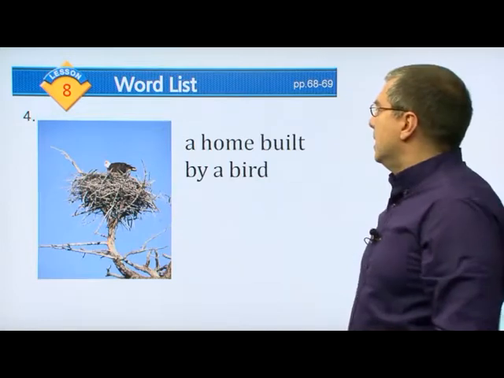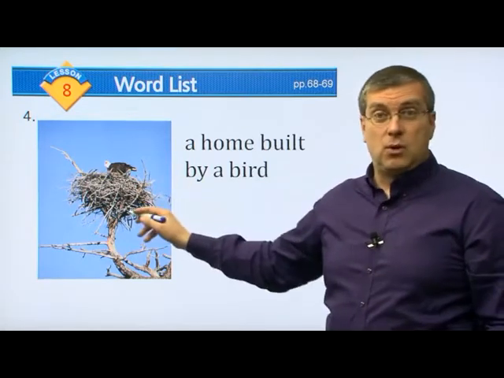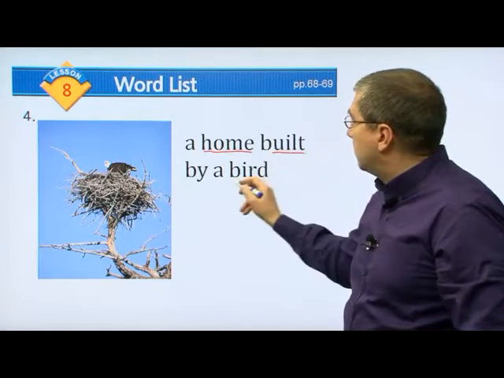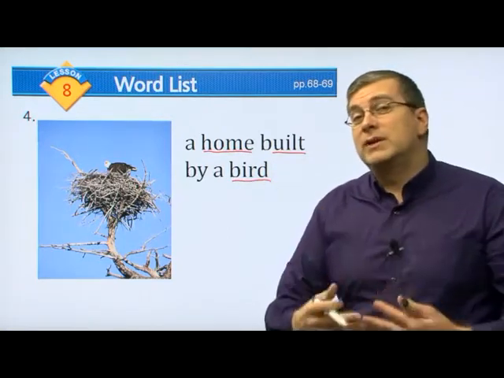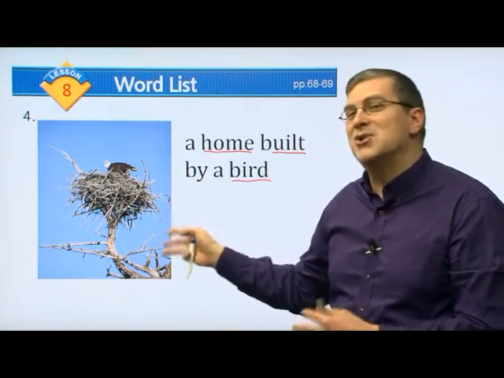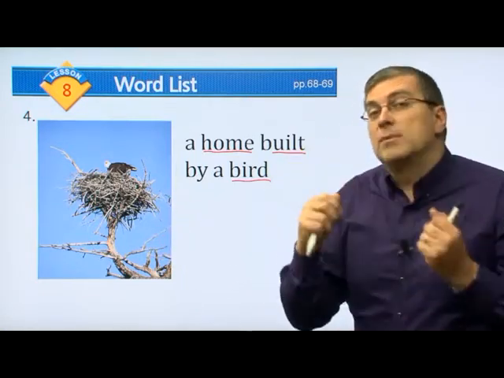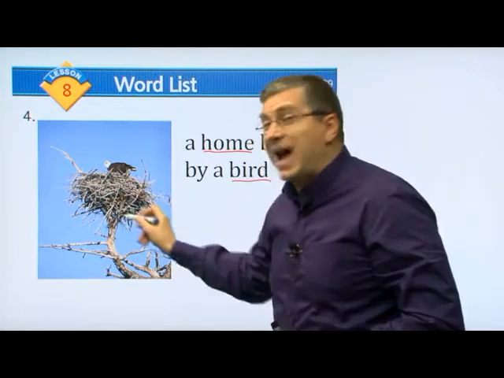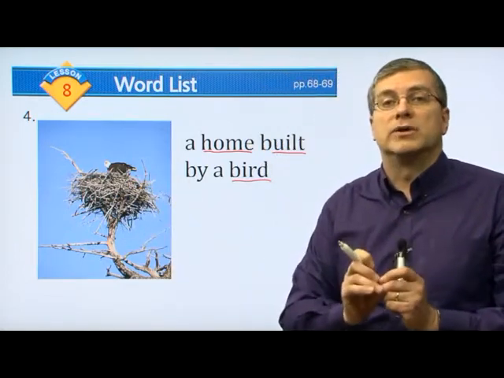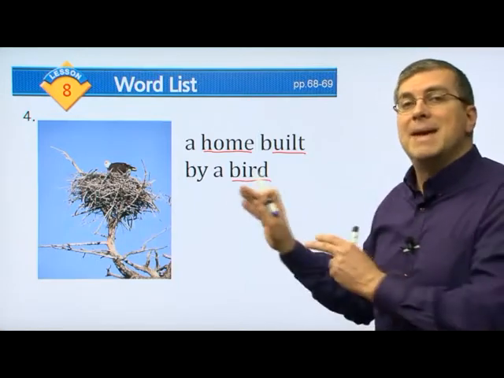Okay. The next, we saw this picture before, right? Here is a bird. Now, a home built by a bird. Before we talked about shelter, right? And we saw the squirrel, the cute animal looking out from the shelter. This is a type of shelter, but it's a special word for birds. Only birds make this.